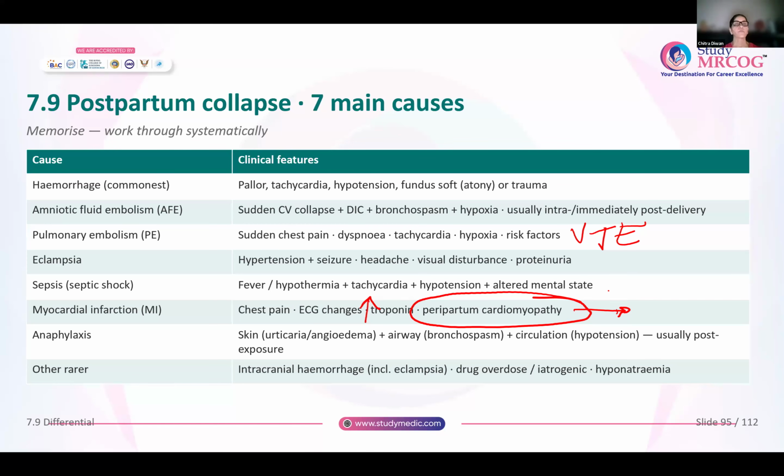Now, anaphylaxis due to any cause. There could be urticaria, angioedema. She can present with bronchospasm and hypotension, following exposure to the allergenic agent. Other rare causes of collapse are intracranial hemorrhage or drug overdose. This drug overdose could be iatrogenic or from other drugs, and sometimes even hyponatremia can lead to postpartum collapse, though it is a very rare cause.